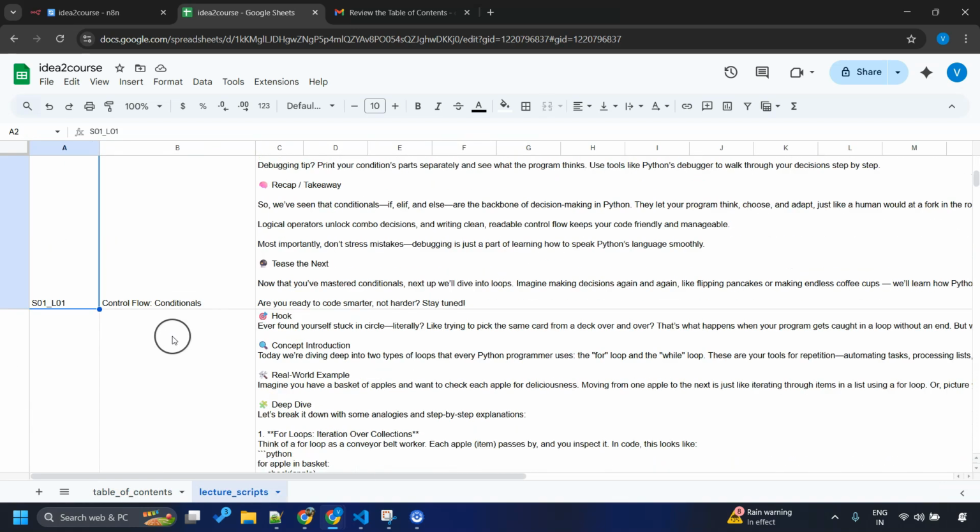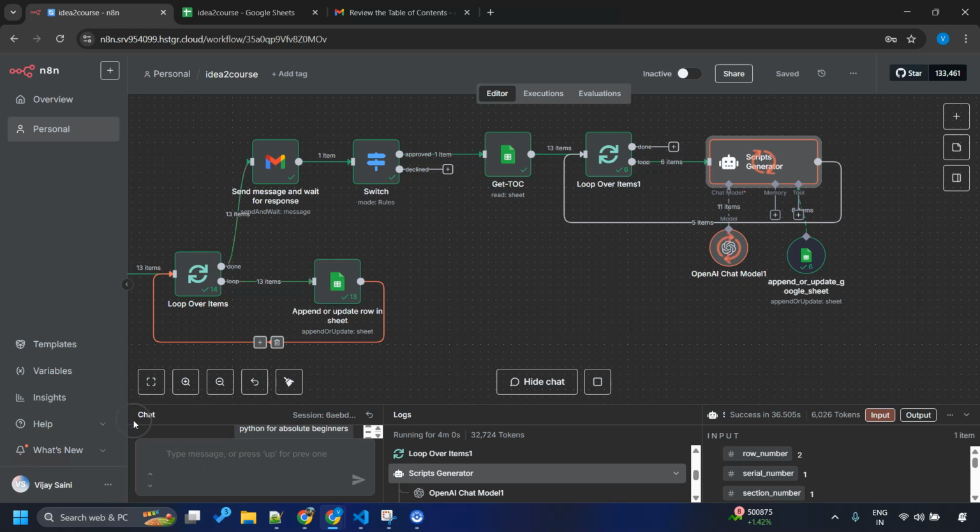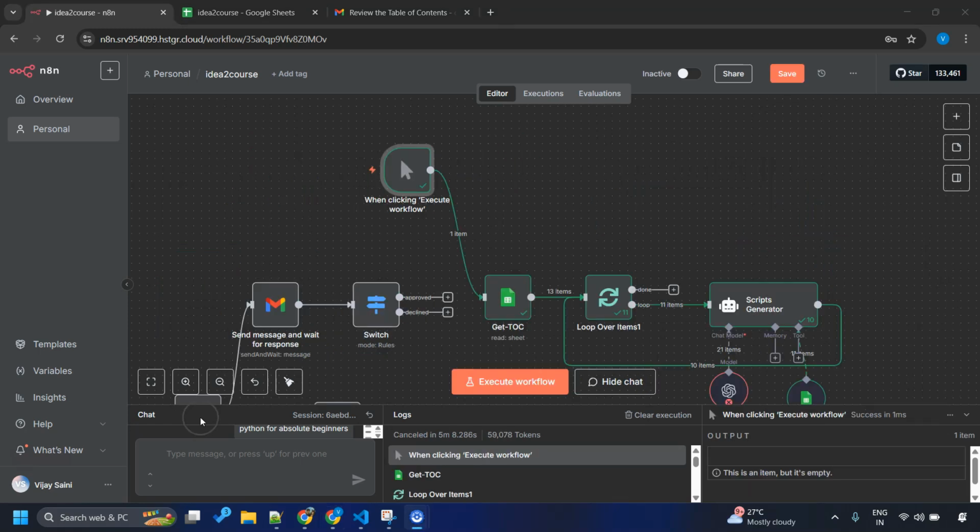Okay, this seems to be fishy because it is overwriting the first row. This is definitely fishy. There is some issue. Let me take a look. Stop this. Okay, cancelling this workflow in between.